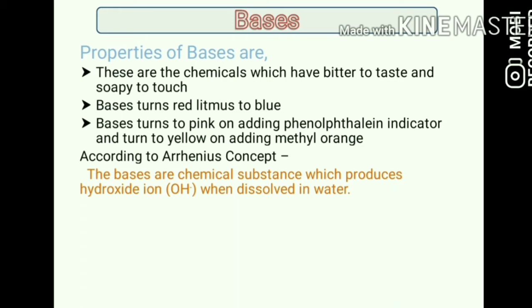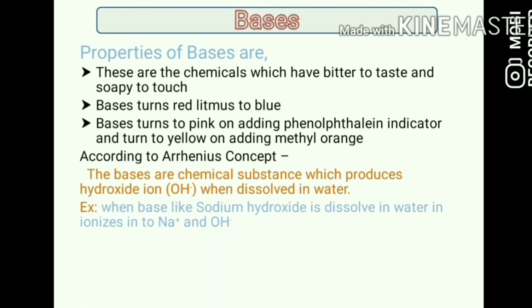That is, when you take any base and put it into water, it dissociates, it breaks down into OH minus ions, producing a large number of hydroxide ions. Take the example of sodium hydroxide. Put sodium hydroxide into the water. It is completely dissolved in water and breaks down into Na plus and OH minus. So the OH minus hydroxide ion is produced.